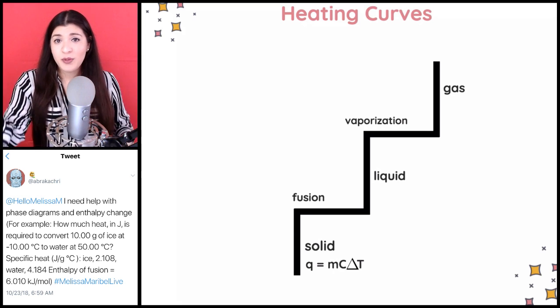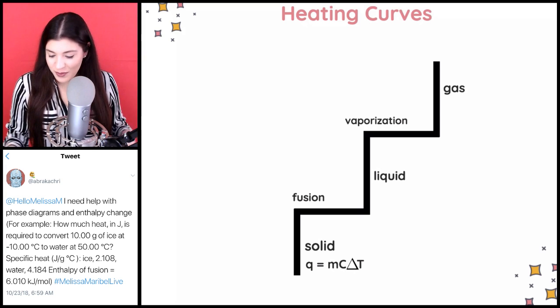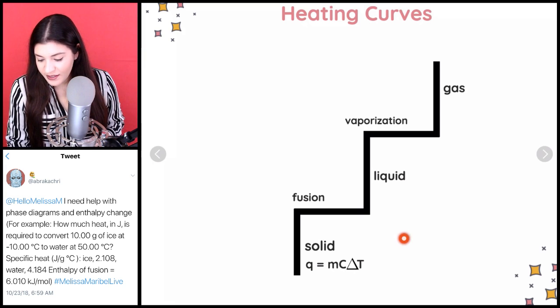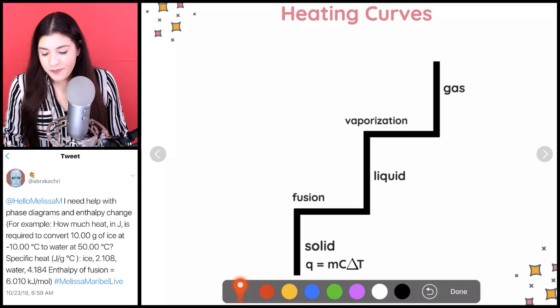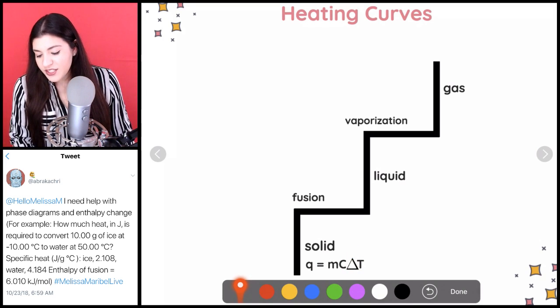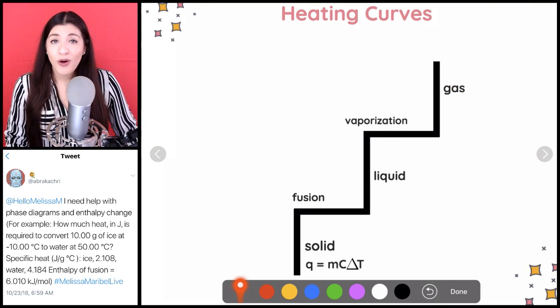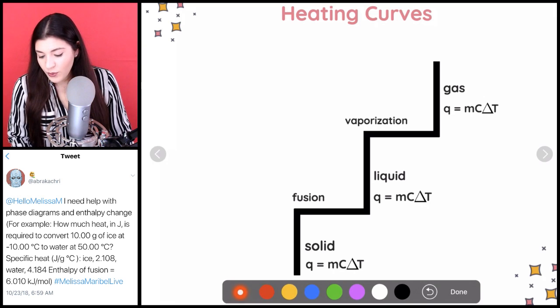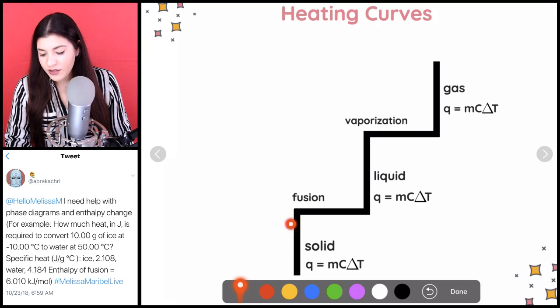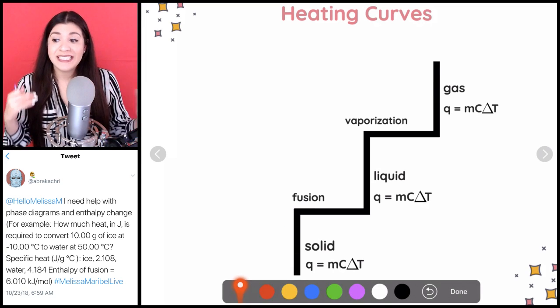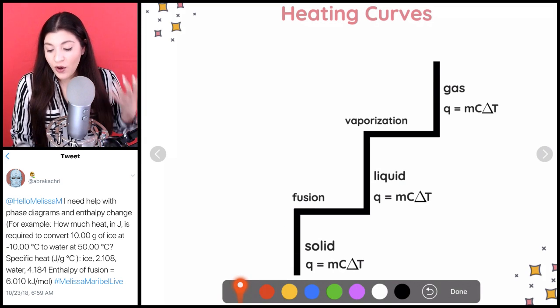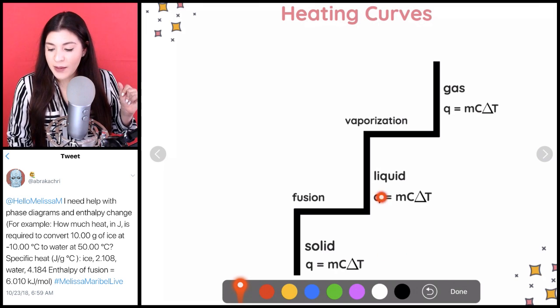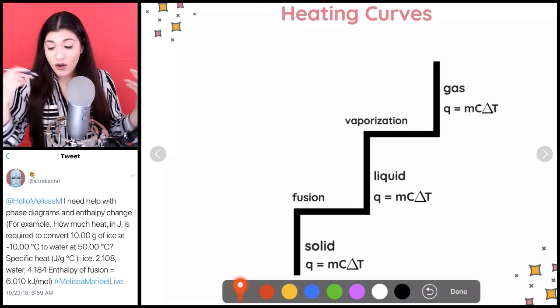Kind of like if you want to be a doctor, you'll have to take the MCAT, but it literally looks like it says MCAT, right? So it kind of looks like an A. Just a way to remember it. Now, you'll notice that the solid, the liquid, and the gas will all have the same formula. All right, so that's always the case. And little hint for you, it's always going to be the vertical. The vertical lines will always be that change in state. That's how I know instantly that it has to be Q equals MCΔT for each single state: the solid, liquid, and gas.